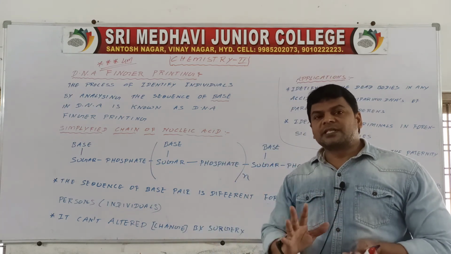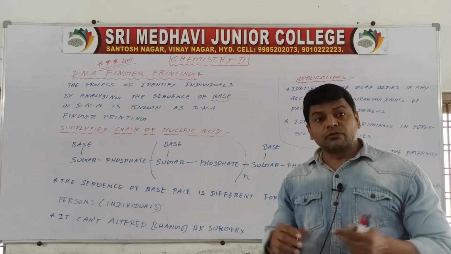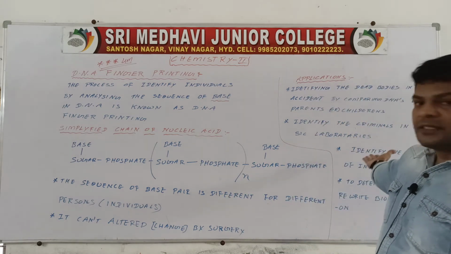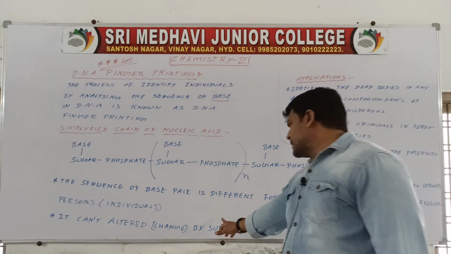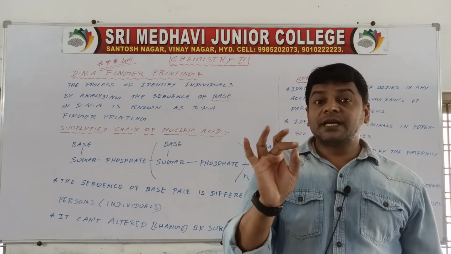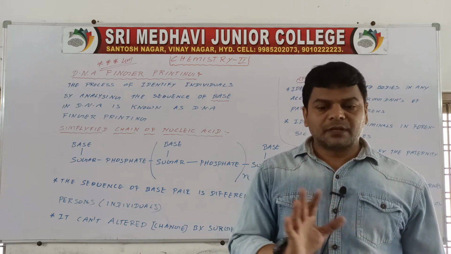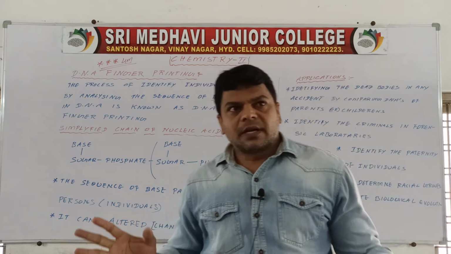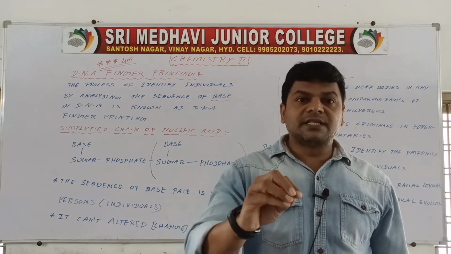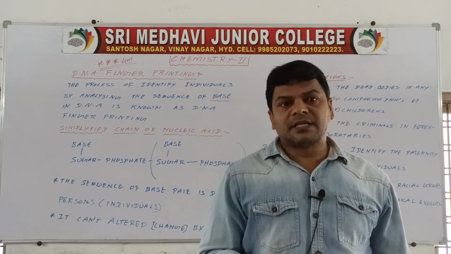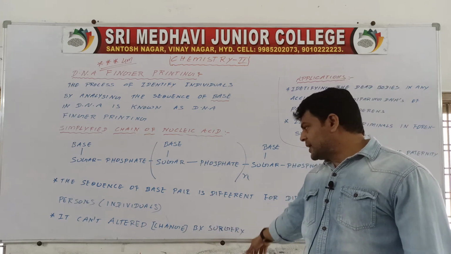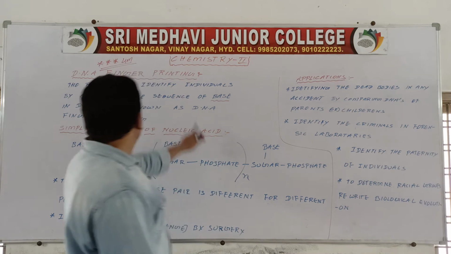Family members have the same type of DNA, so we may identify the family members who belong to the same type of DNA. That is nothing but identification of paternity. Fingertips may be altered by surgery. Criminals who continue their criminal activity may often change their fingertips by surgery, but they can't change their DNA. That's why it cannot be altered by surgery. So these are DNA fingerprinting.